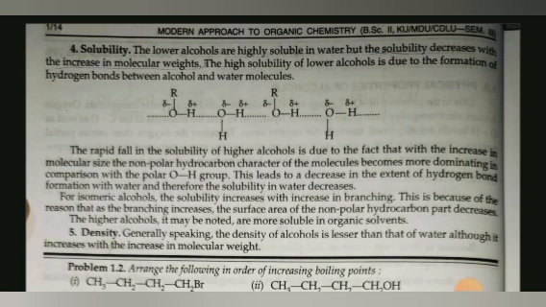For isomeric alcohols, the solubility increases with increase in branching. This is because as branching increases, surface area decreases. The higher alcohols, it may be noted, are more soluble in organic solvents. Density: generally speaking, the density of alcohol is lesser than that of water, although it increases with the increase in molecular weight.